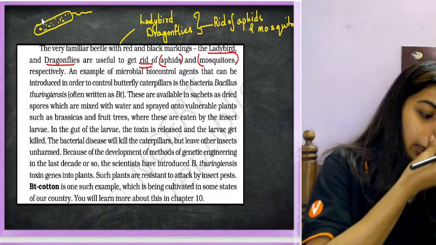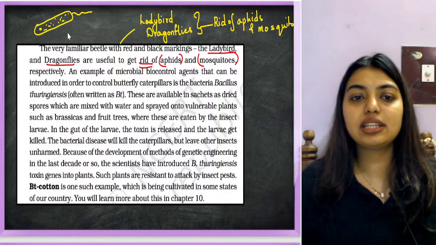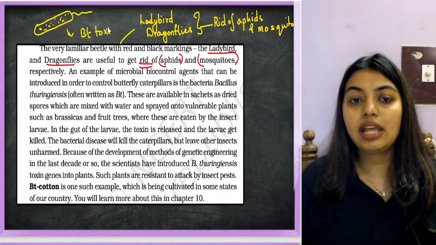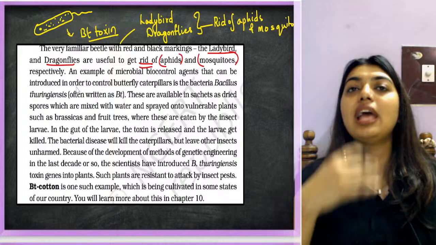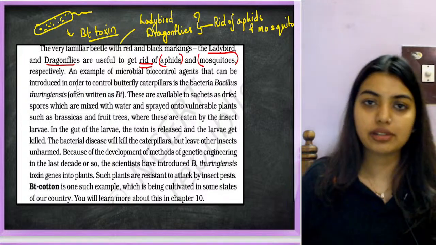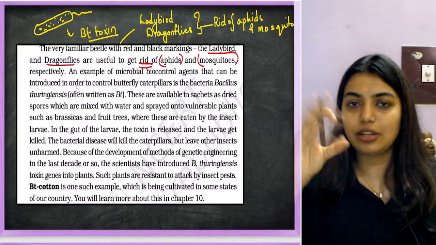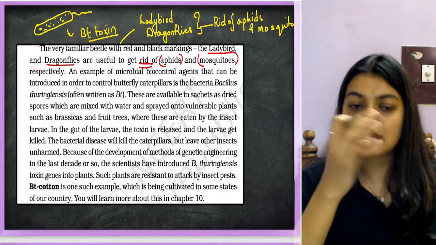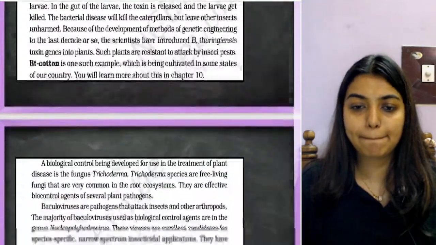So students, here what is going to happen? Bacillus thuringiensis is a bacteria that releases something called the Bt toxin for its protection. This Bt toxin is in the inactivated form, so we will buy the spores of it and add it to the cotton, or anything for that matter, lady's finger, tomato. We mix the spores with water and spread it. Now what is going to happen, students? This is very specific. That means it will only get activated